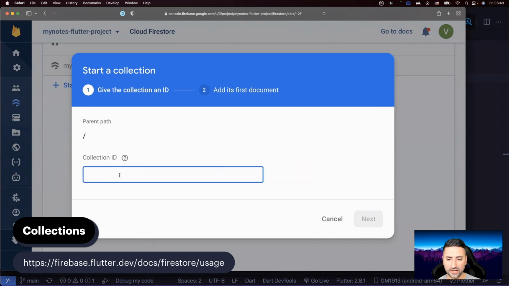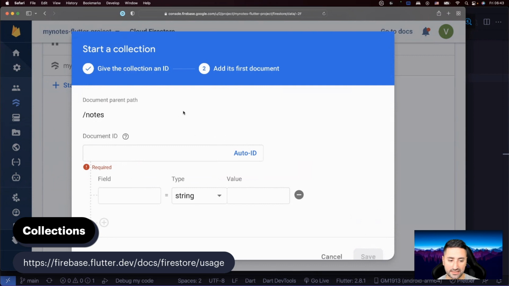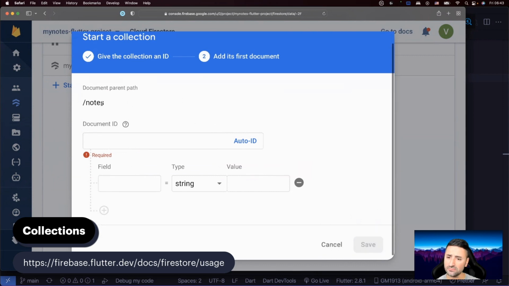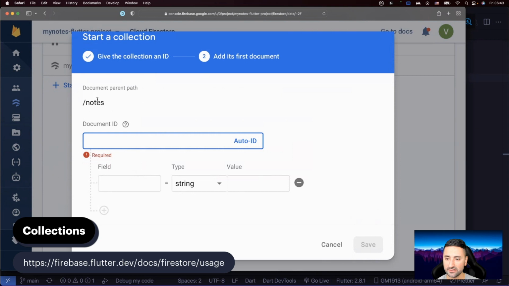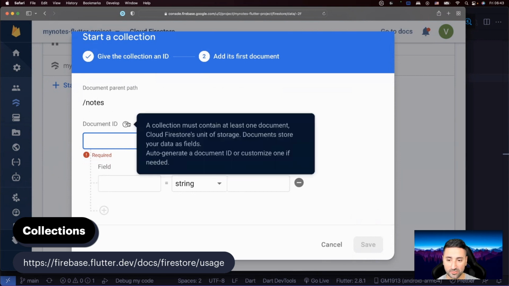So let's go ahead in here and just say we're storing notes, okay? We're just going to say next. And you can see in here, now we're getting something called a document parent path, notes, and then it says a document ID. A collection must contain at least one document, Cloud Firestore's unit of storage. Documents store your data as fields. Auto-generate a document ID or customize one if needed.